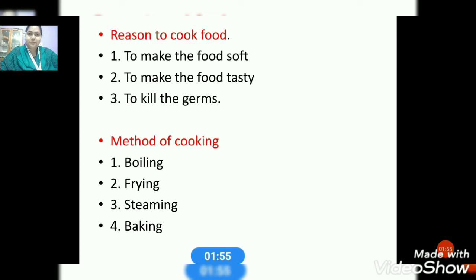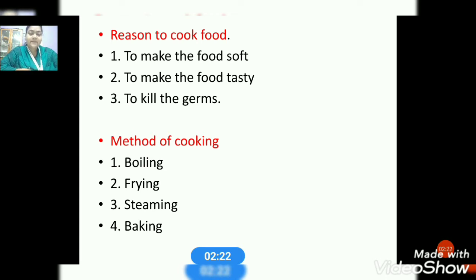Children, you should know that while heating or boiling the food, the germs present in the food items are being killed. There are lots of germs in the food we take, but if you boil or heat it, they get killed. The germs present inside get destroyed. Then we have even learned about the methods of cooking. So what are the different methods of cooking?